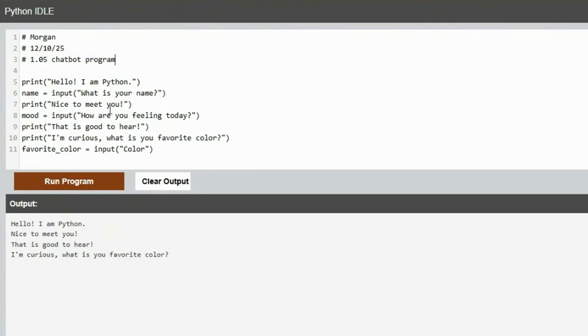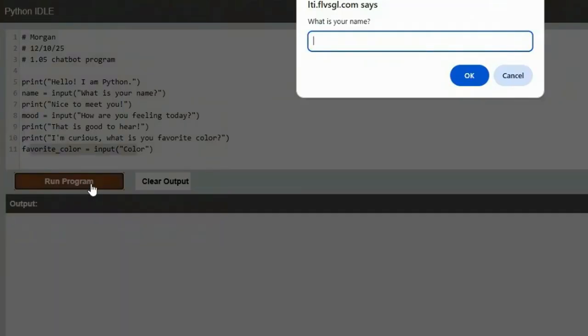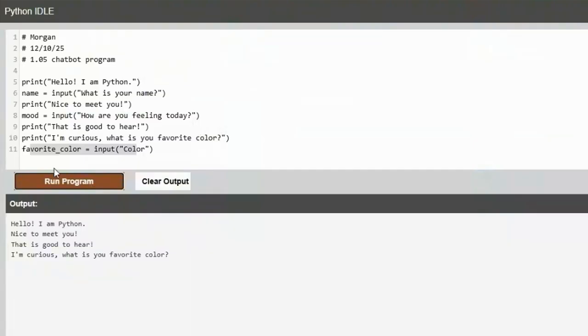But disregarding that, you've got three input statements, which is great. That's what the program required, three input statements. Let's take a look at them. So if it says, hi, what's your name? I'm just going to put Bob. How are you feeling today? Fabulous. And this just says color. So I'd probably, I mean, there's nothing wrong with this, but I'd probably improve it to say, what is your favorite color or something here. I'll put crimson. So it says, hello, I'm Python. Nice to meet you. That's good to hear. I'm curious, what's your favorite color?